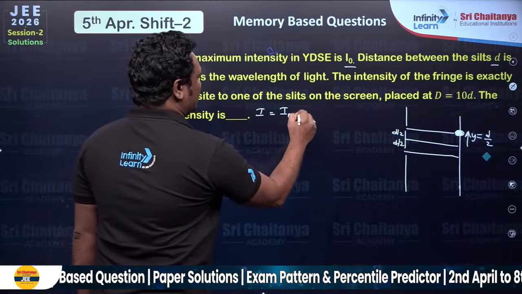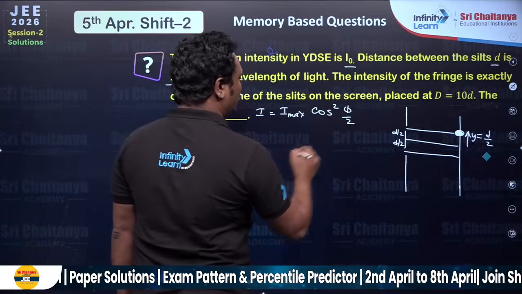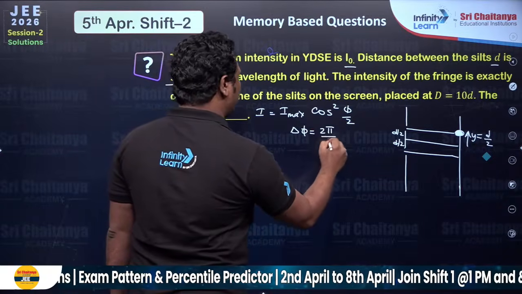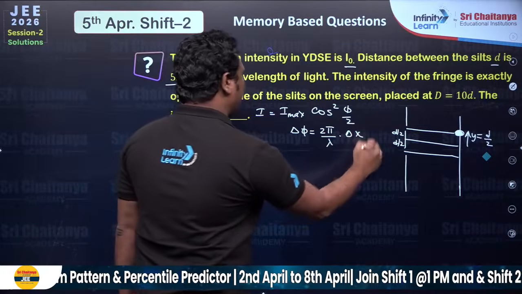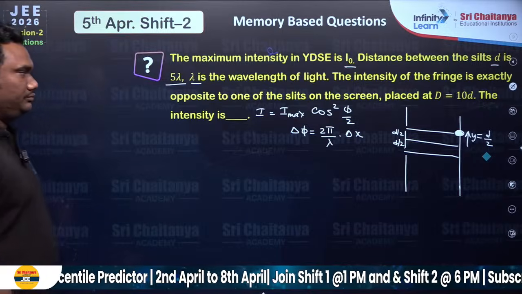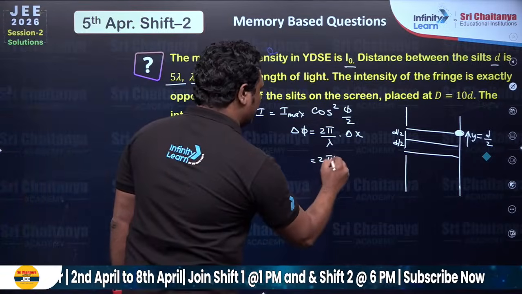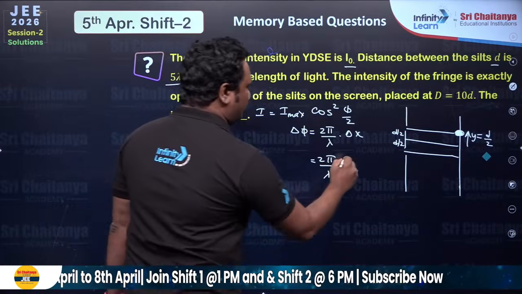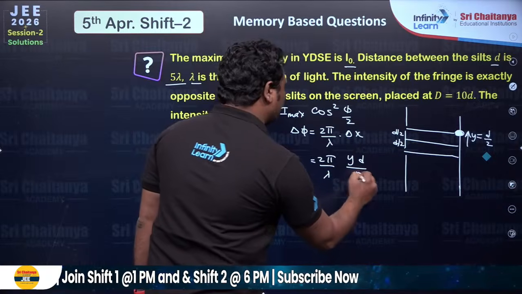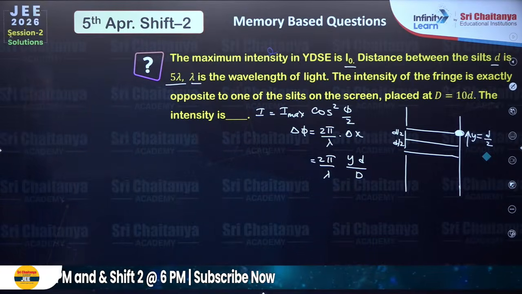Intensity is I max cos square phi by 2, whereas your phi will be k times delta x, which is 2 pi by lambda times delta x. So what is the path difference formula? Path difference is y small d by capital D. This is the first formula you will remember in YDSE.